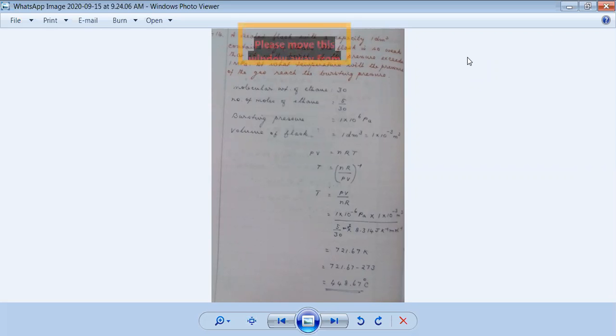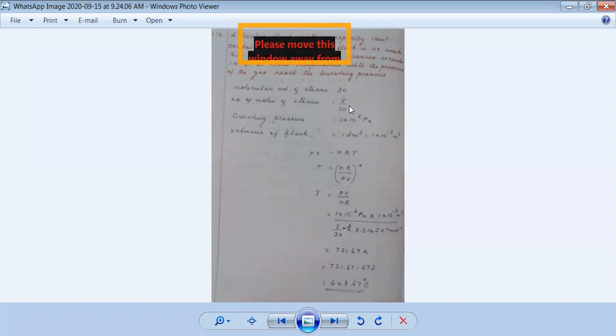atom. So if you want to find out the number of moles of a particular substance, you have to divide the weight taken by the molecular weight. Or you can say number of moles into molecular weight will give you the actual weight of the substance taken. So that is what is done in the first step. Number of moles of ethane is equal to 5, the weight taken, divided by 30, the molecular weight. So this is the number of moles.